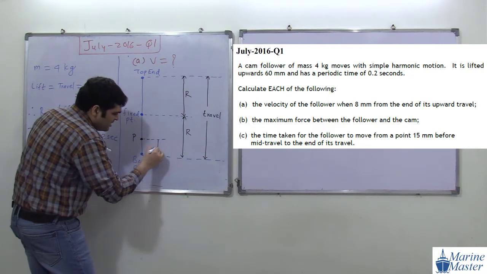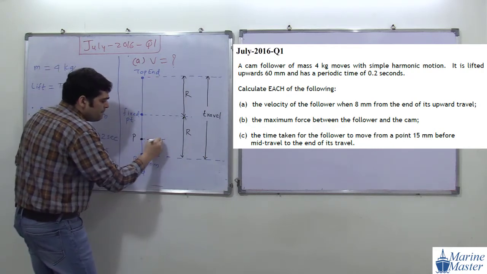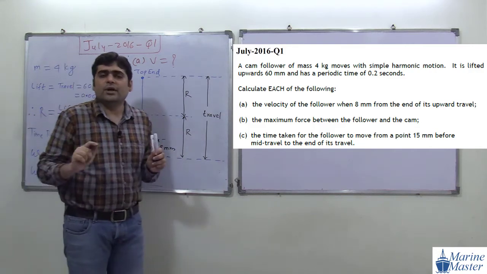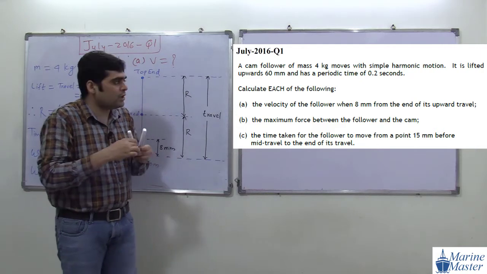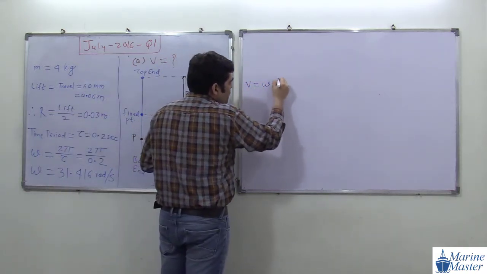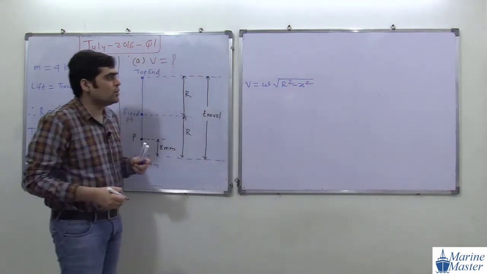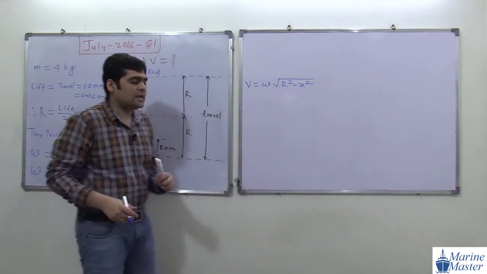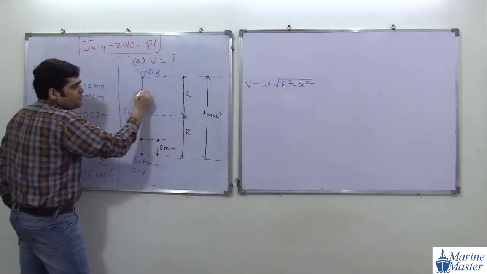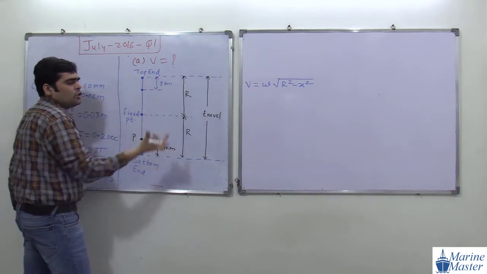See, in this wording the exact position is not clear, whether it is above or below the fixed point. But at the end, what do we need? We need the value of x, because we need the value of velocity. And velocity means omega times the square root of r square minus x square. Try to see the scenario. So at the end we need the value of x. If we consider point P from here, 8 mm from this location, no problem. At the end we will get the value of x.